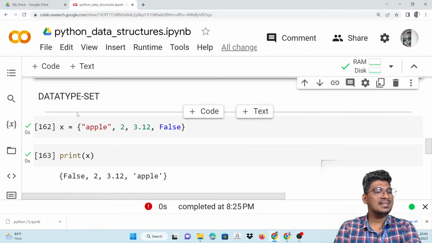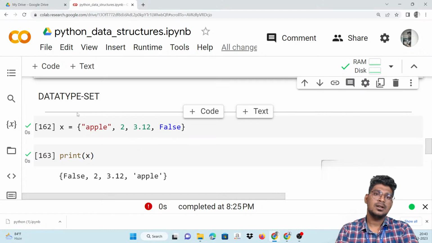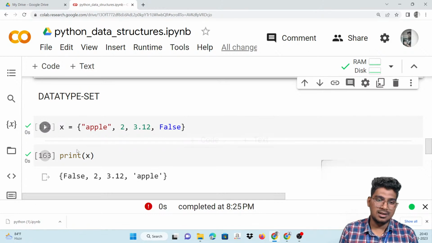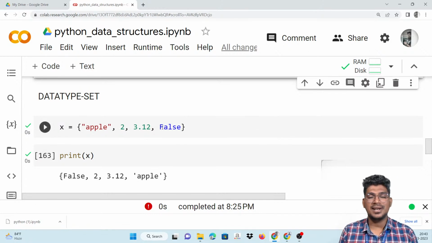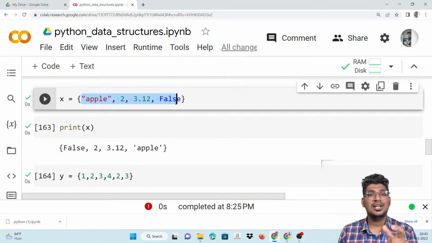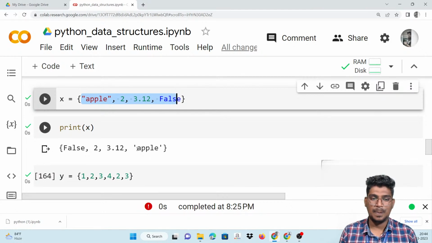Mutable in the sense it is changeable. Right. x is equal to, and how can we identify the set here? With curly brackets. You can specify the items inside the set and print this. It is actually unordered. Already I told you it is unordered. Unordered in the sense the order will be changed when I print this particular set.